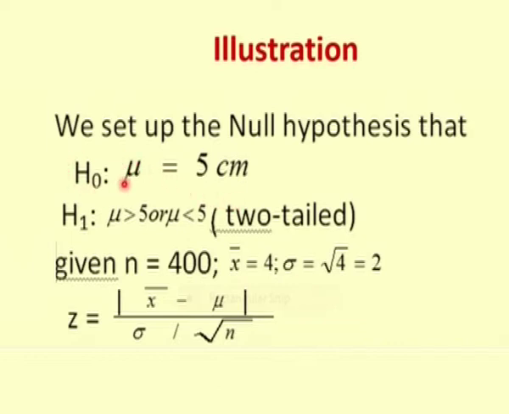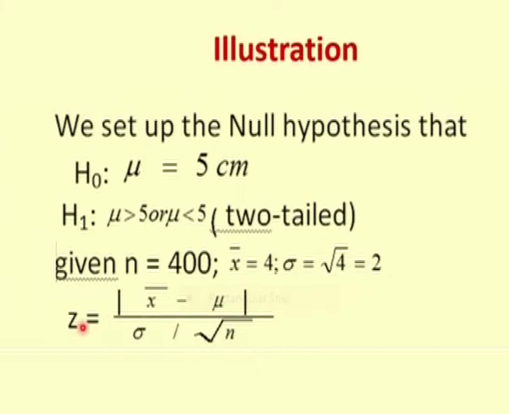Our null hypothesis H naught will be mu is equal to 4 and H1 will be mu not equal to 4. That means mu can be greater than 4 or mu can be less than 4. As I told you, if you have a not equal to symbol in your H1, then it will become a two-tailed test. We are given n equal to 400, which is the sample size, and x bar as 5, and sigma is equal to root of 4, which is nothing but 2. Sigma squared is 4, therefore sigma is the square root of 4, which is 2.